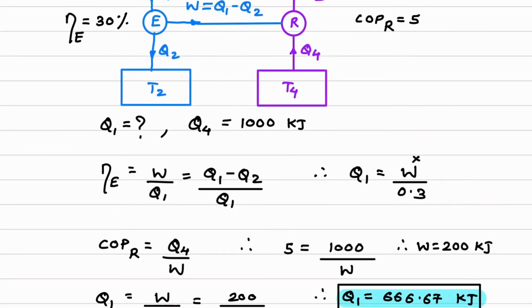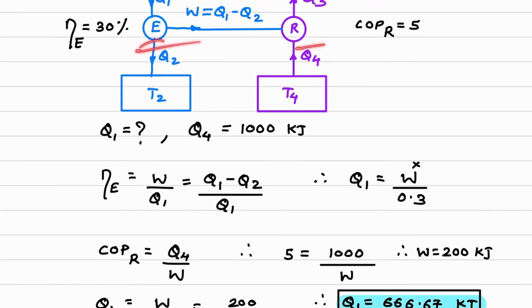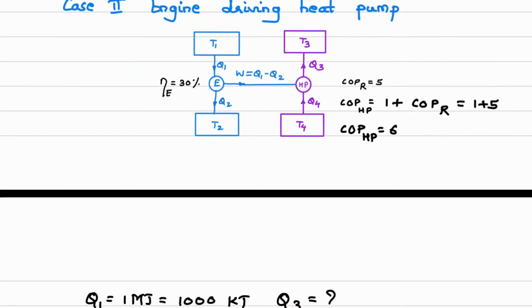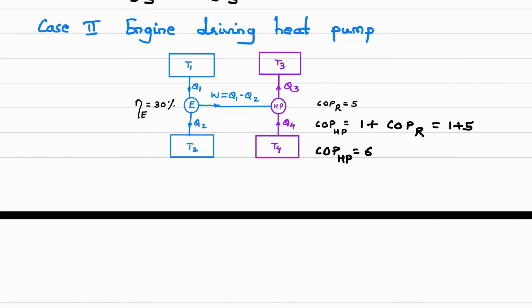So after using this, since two devices are there, for engine I will use efficiency of engine equation, for refrigerator I will use COP of refrigerator. Here W is unknown, substitute from here I will get the W value, COP of refrigerator, substitute over here I will get Q1. That is the first part. And in second part, refrigerator is replaced by heat pump, and COP of heat pump is not given, but we have the relation COP of heat pump is 1 plus COP of refrigerator.